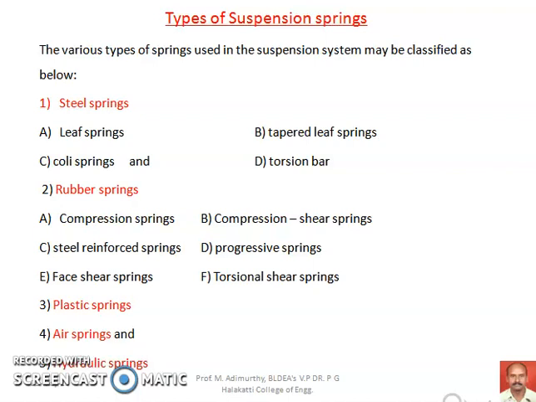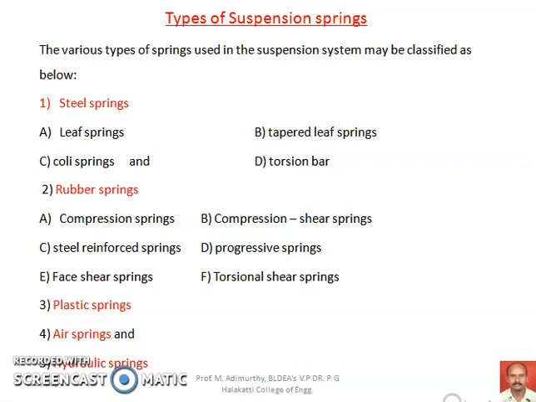Depending upon the load coming on the spring, the various types of rubber spring can be selected between compression, torsion, shear, and a combination of compression and shear.